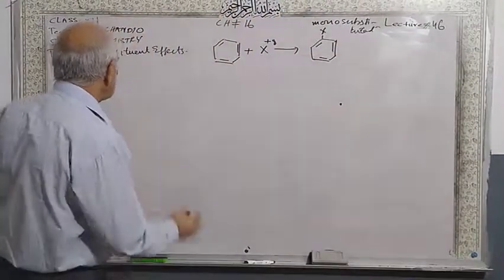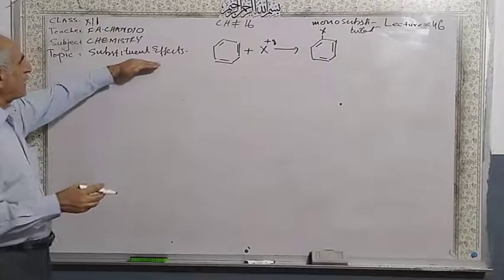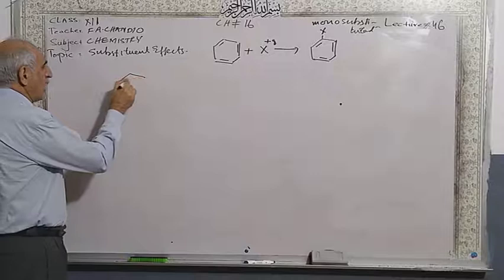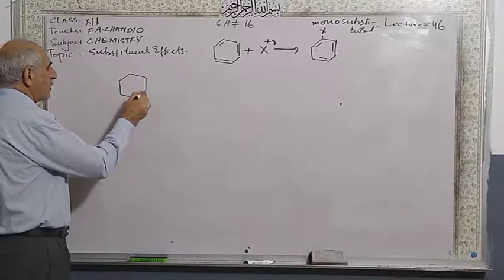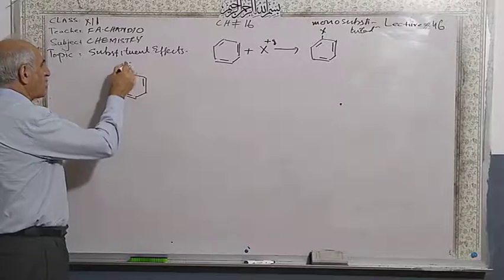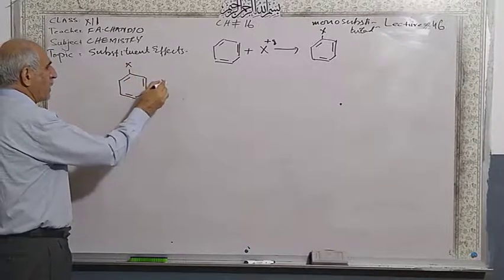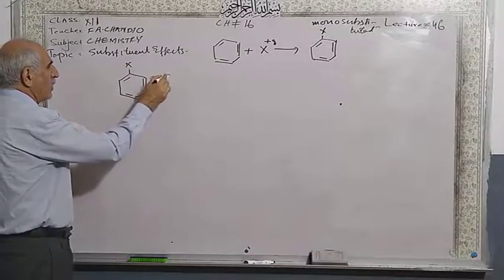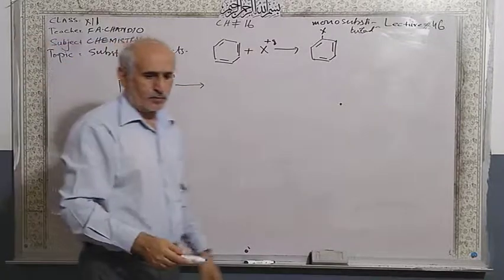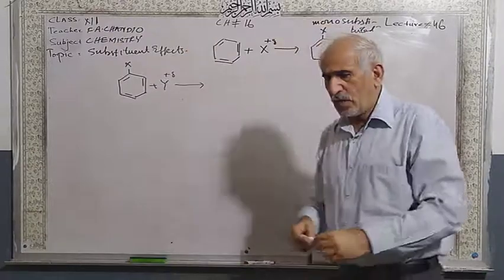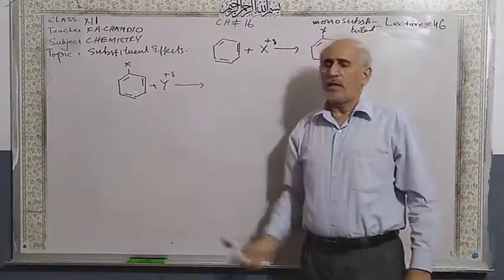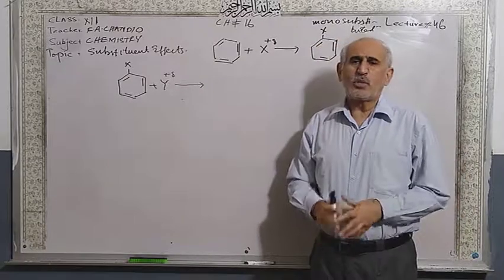So this is called substituent effects. When we have a benzene that is already monosubstituted, and we have another group Y, we want to substitute it at these vacant positions.